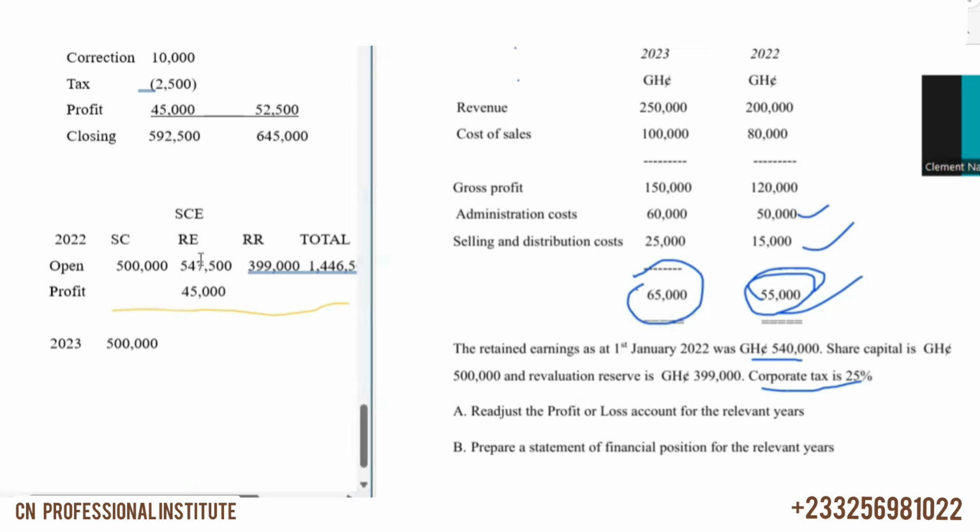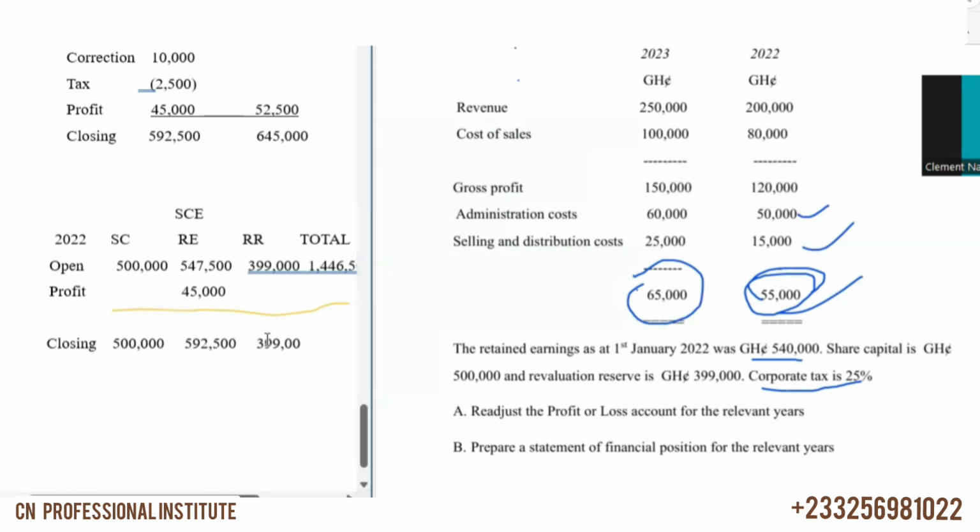But before that, the closing: when you add this 547,500 to 45,000, what do you get? You get 592,500. This one will not change. We still have 399,000. And then the total will be... So I'm just adding. Let me see closing before 2023 so that you get it. I'm hoping you are following. I'm just doing the change in equity. You know how we do statement of changes in equity. The only thing affected there is the profit.